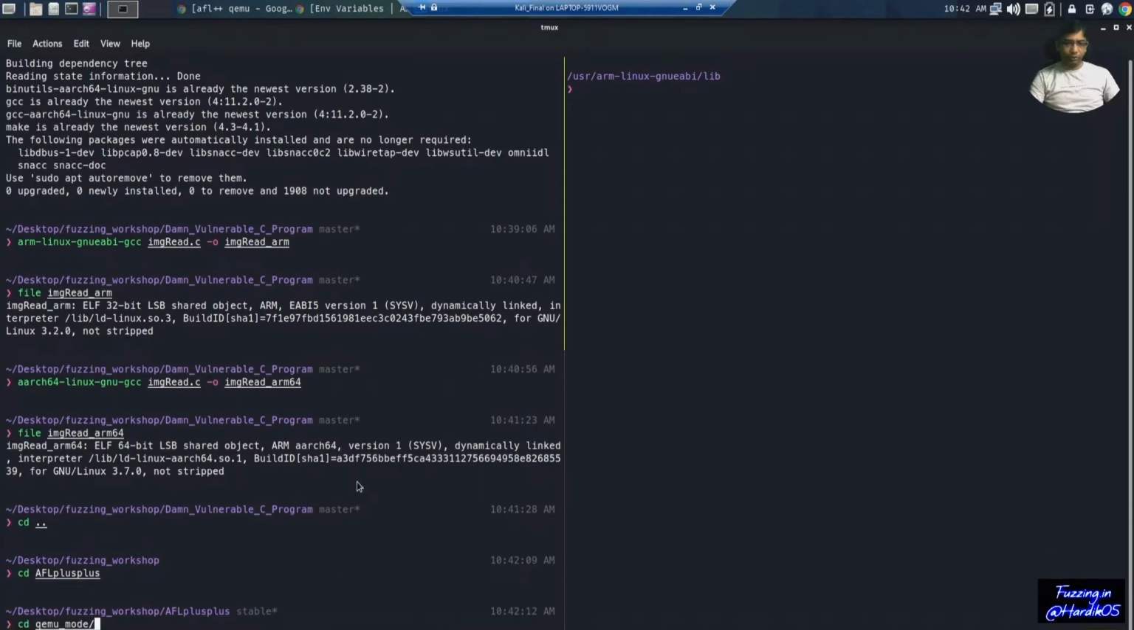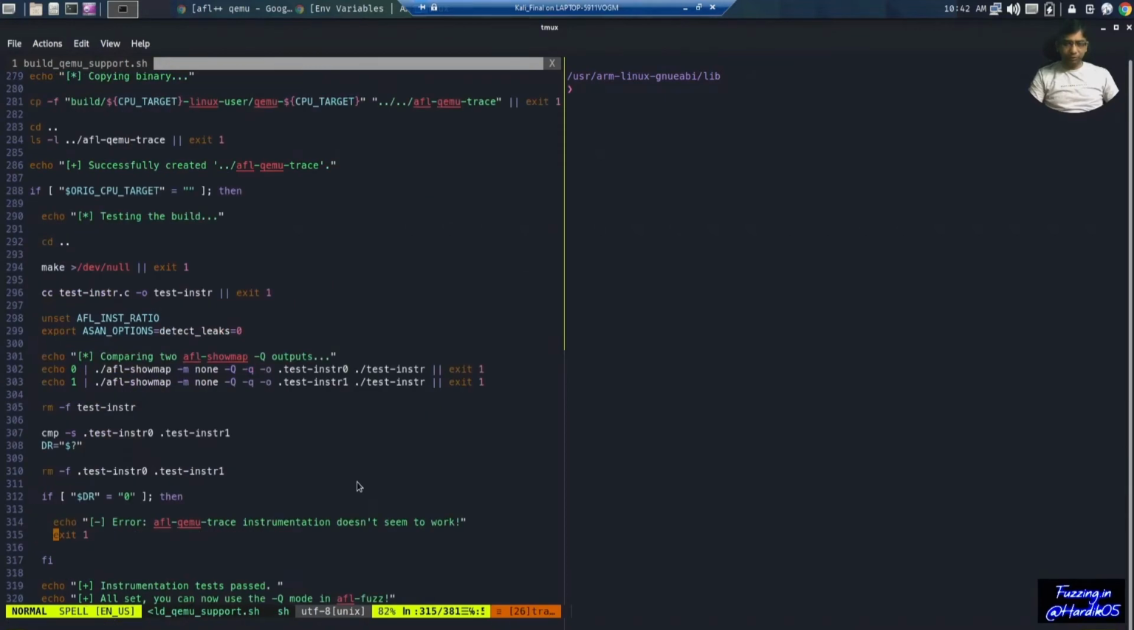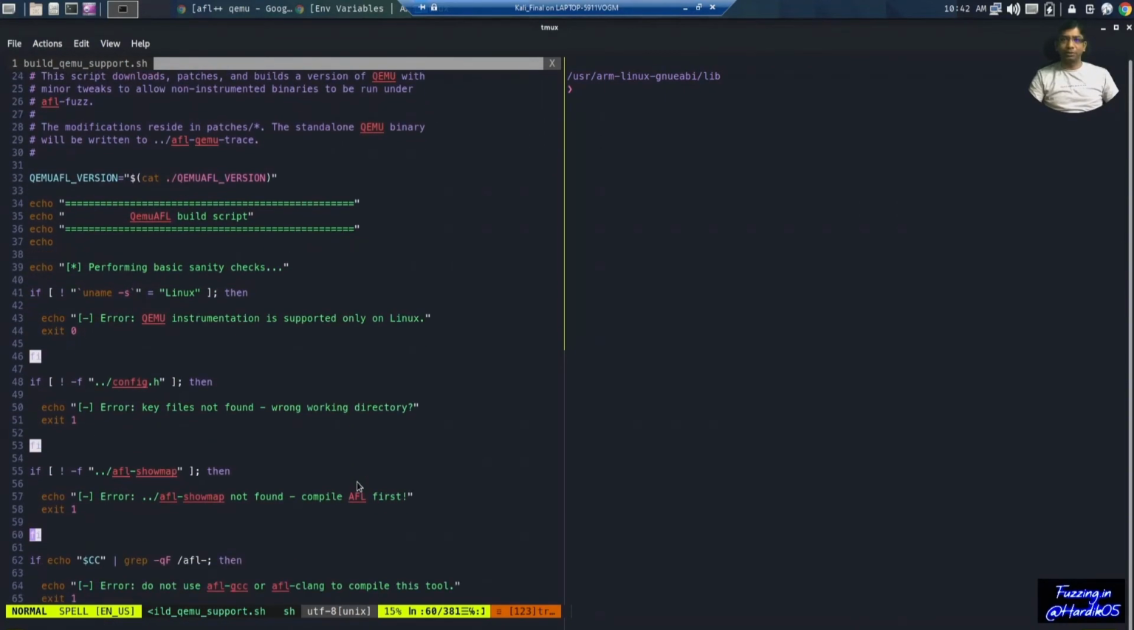You can go to qemu_mode, and inside qemu_mode you will see that there is a file called build_qemu_support.sh. Now what this file will do is that it will download and compile Qemu for a specific CPU architecture. So in our case, if you want to run an ARM binary using Qemu, then you need to provide CPU architecture ARM. If you want to run a MIPS binary, then you need to give CPU architecture as MIPS.